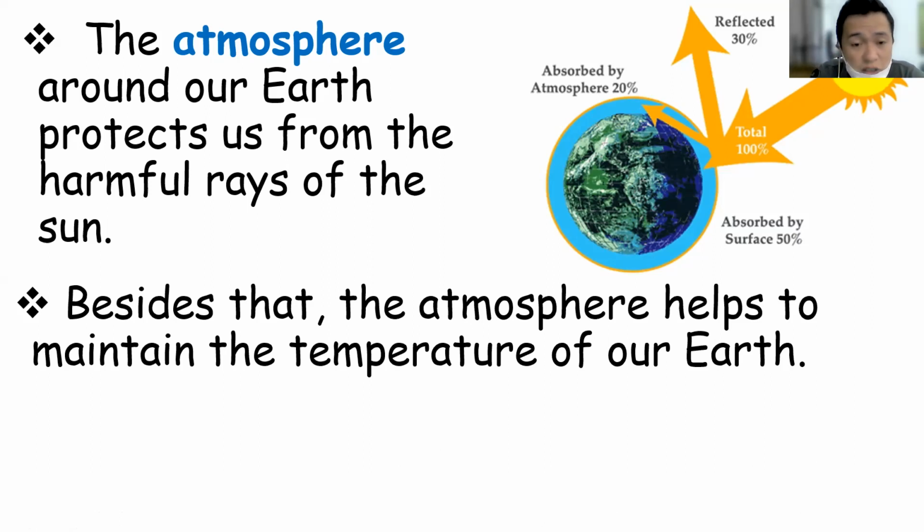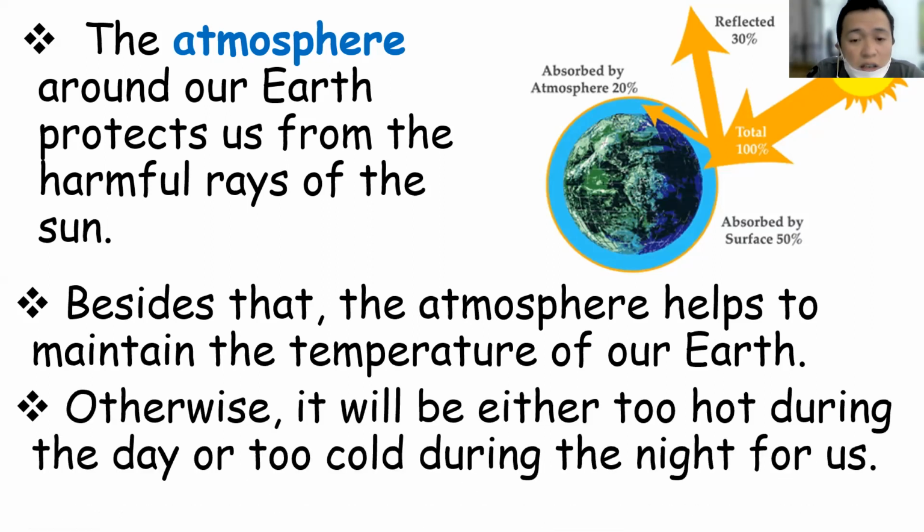The temperature of the earth would otherwise be either too hot during the day or too cold during the night for us. Without the presence of the sun, it will be very cold, and if there is a sun during the day, it will be very hot if there is no atmosphere. So what are we going to do? We are going to take good care of our ozone layer so that it will not be damaged.